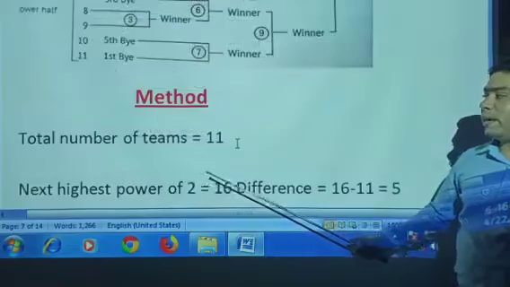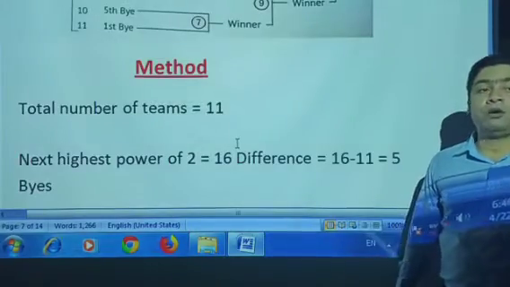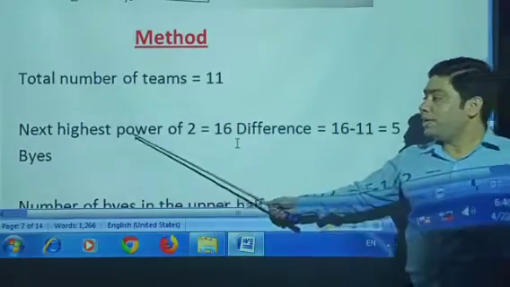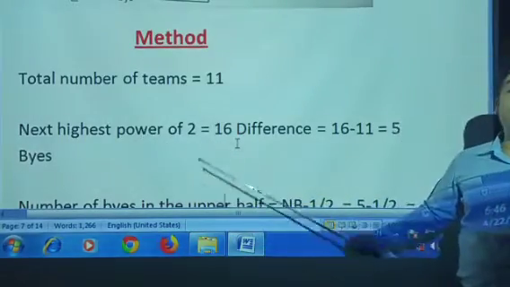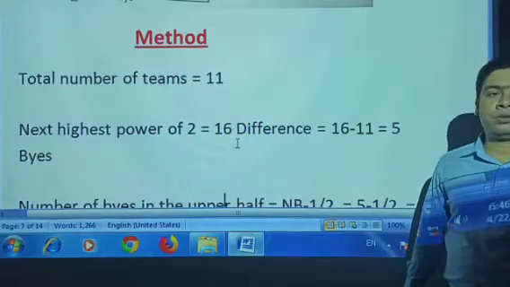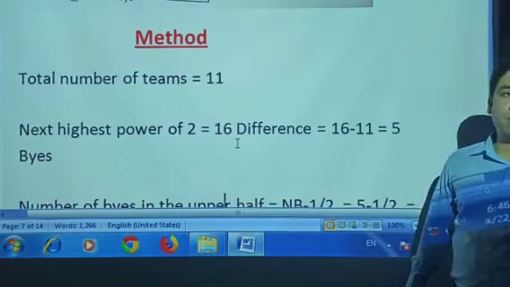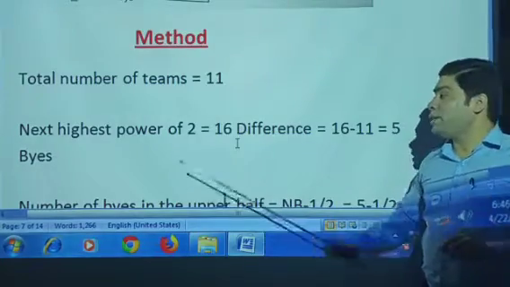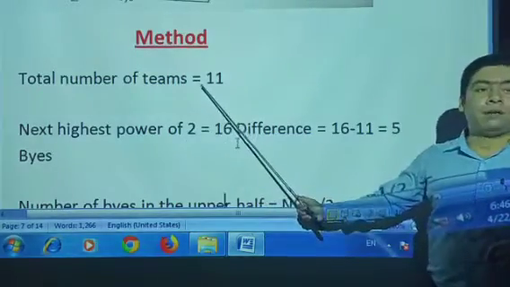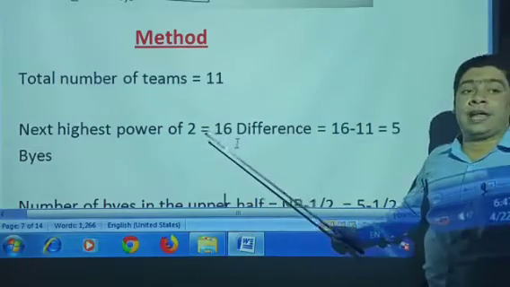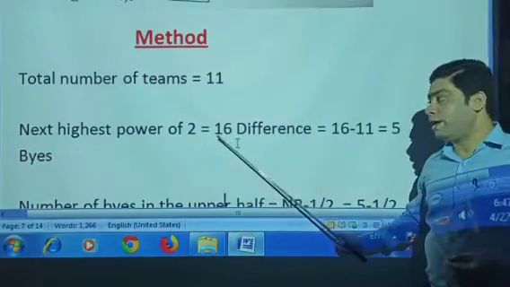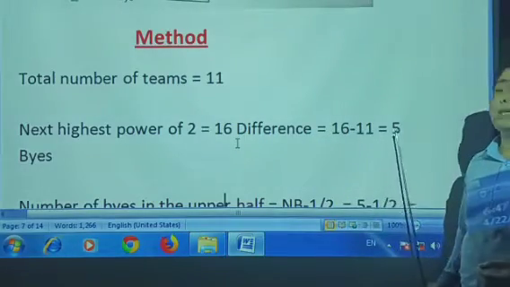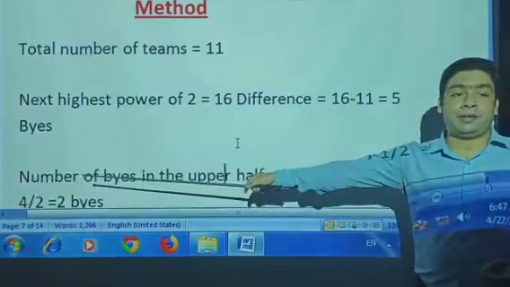After one example, the method of how to count byes and how to give the byes. Total number of teams are 11. So the next highest power of 2 is what? 16, because 2 to the power 4 is 16, and the number of teams is 11. So 16 is the next power of 2. So how many byes will be given? 16 minus 11 is equal to 5 byes we provide here in the first round.